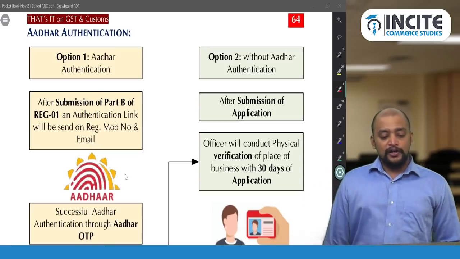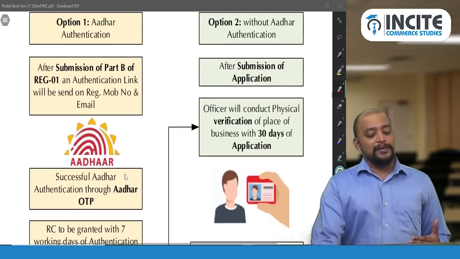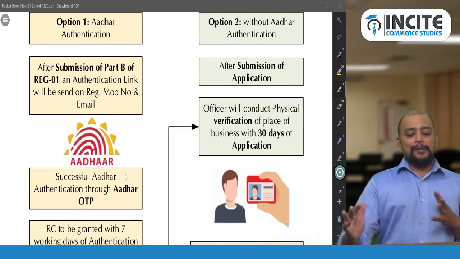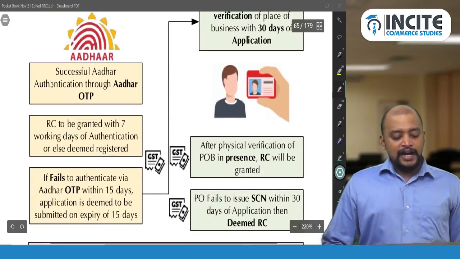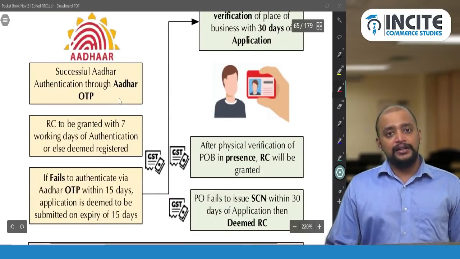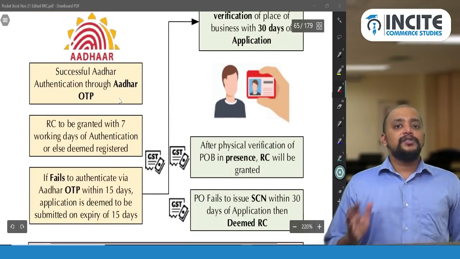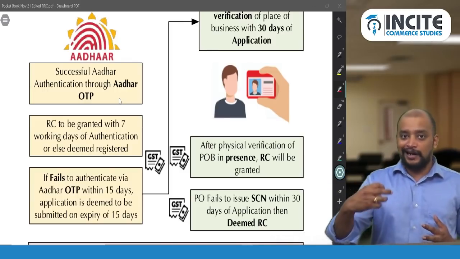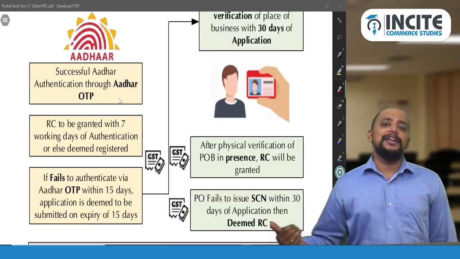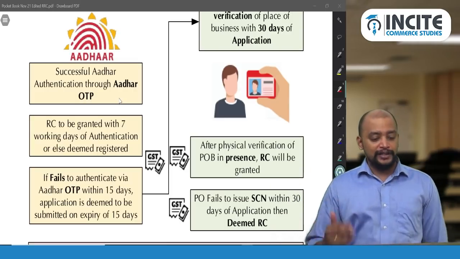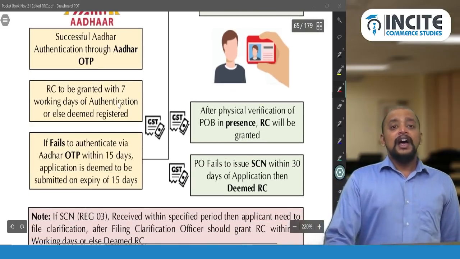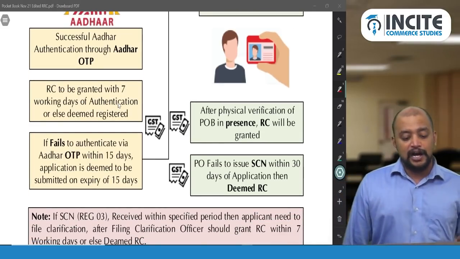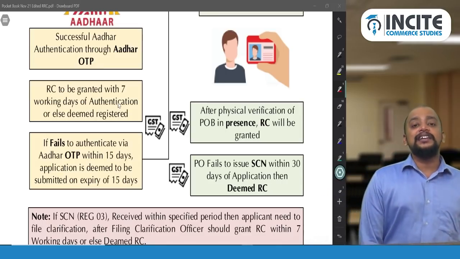So option 1, Aadhaar authentication. After submission of part B of REG 1, an authentication link will be sent to the mobile number and email ID, and authentication is done successfully through Aadhaar OTP. For your exam, we don't have biometric and facial recognition. It is also being implemented, but it is not there for your exam; I am just giving you that information. And the registration certificate should be granted within 7 working days after Aadhaar authentication, else deemed registration.